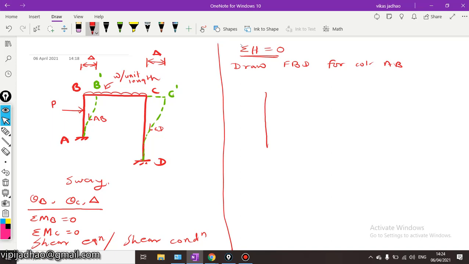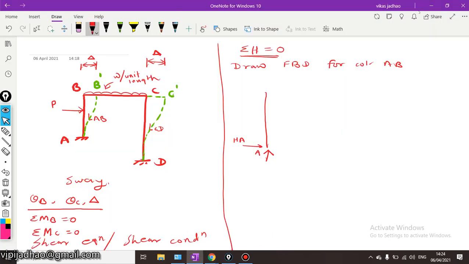Which forces will be acting on this column? At point A, we will have one vertical reaction and one horizontal reaction, which we consider as HA.